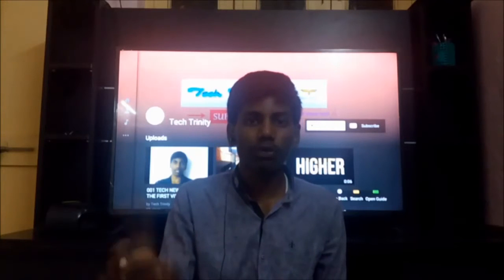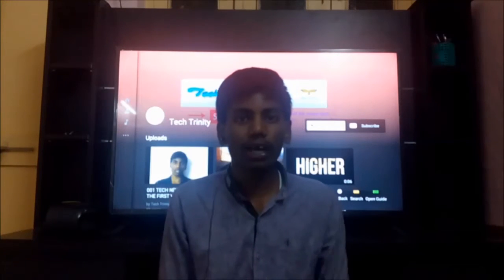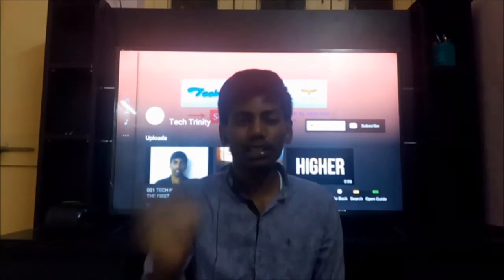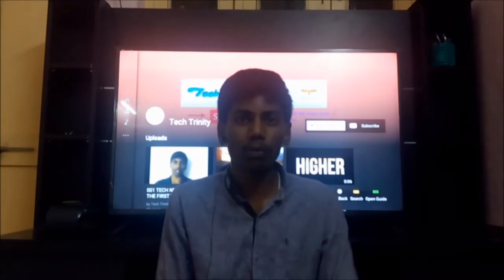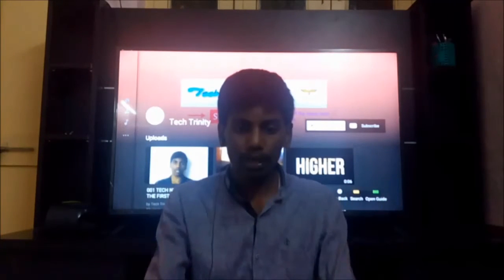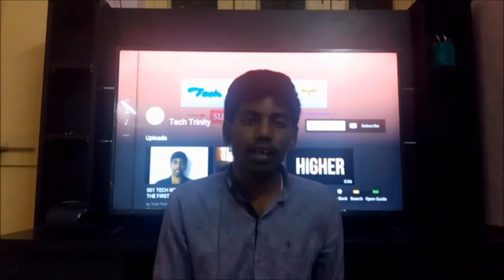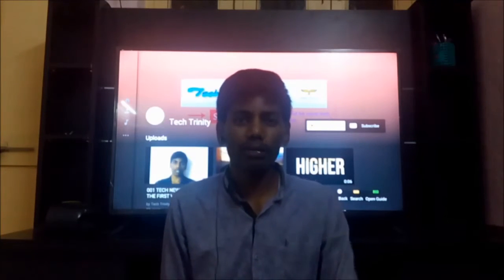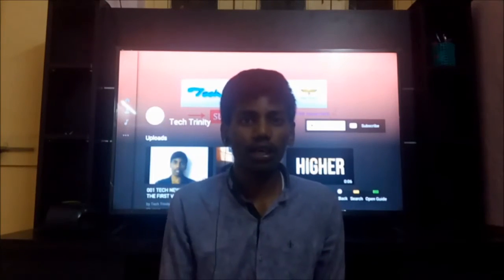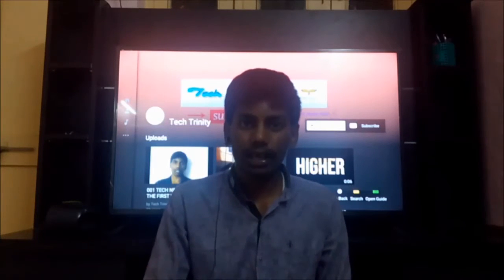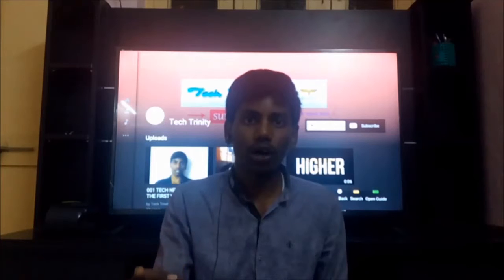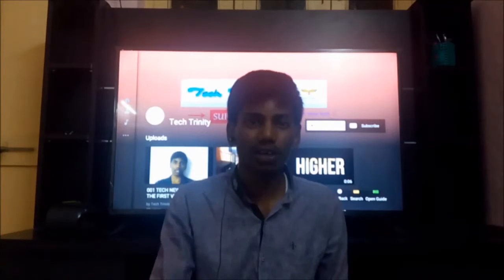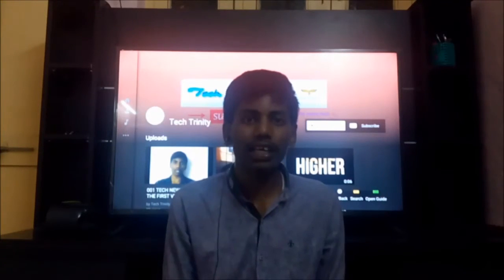And the next feature is the calculator. All of you know the basic Android calculators: they have the number pad and all those functions. But in this calculator we have a new feature, there is no name for this feature, that is, conversions are inbuilt in this calculator. If I want to convert $1 into rupees, it updates all the details about the dollar rate. If I click on that $1 into rupees, it directly shows 66.75 according to the current exchange rate.